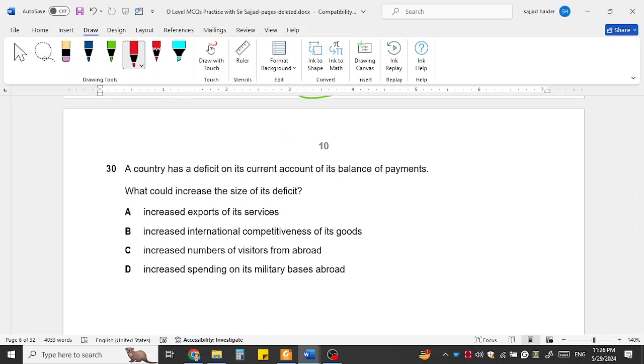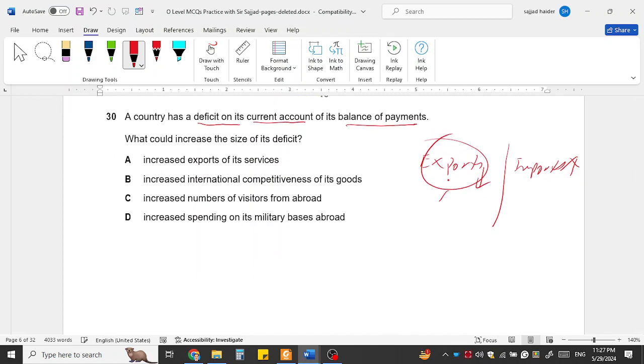Now, a country has a deficit on its current account of the balance of payment. What does deficit mean? There are exports and there are imports. When exports are less and imports are more, it is a deficit. The current account contains four items: trade of goods, trade of services, primary income, and secondary income. So deficit means a country has a deficit on its current account. What could increase the size of the deficit? Why will the deficit increase?